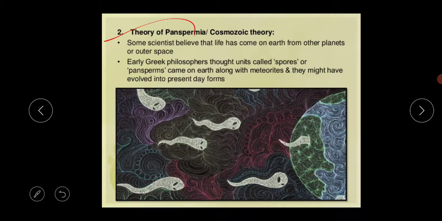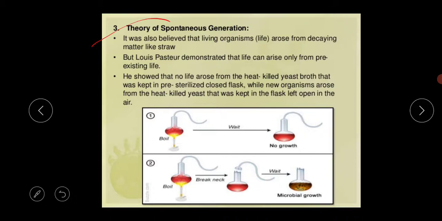These early Greek philosophers thought the units called spores, or panspermia, came to Earth along with meteorites and might have evolved into present-day forms. Next thing is the theory of spontaneous generation.